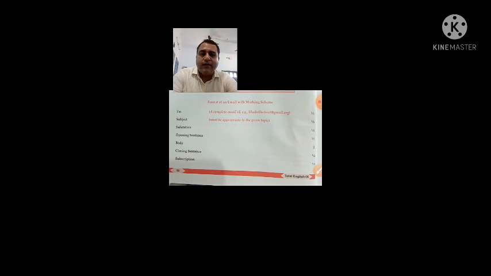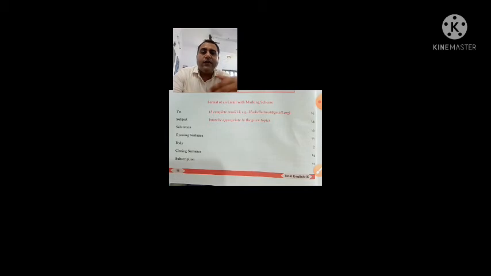Now here you can see, it is given on the screen, you would be able to see the format of an email with marking scheme. That is, in the exam, what is the marking scheme followed, according to which you are given the marks. It carries 5 marks, 5 marks for notice and 5 marks for email writing, and it's a compulsory question that you have to attempt. So half marks will be for 2.